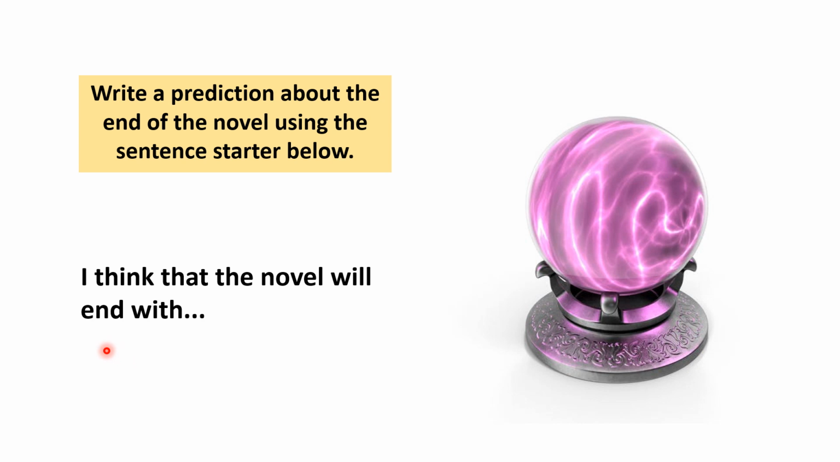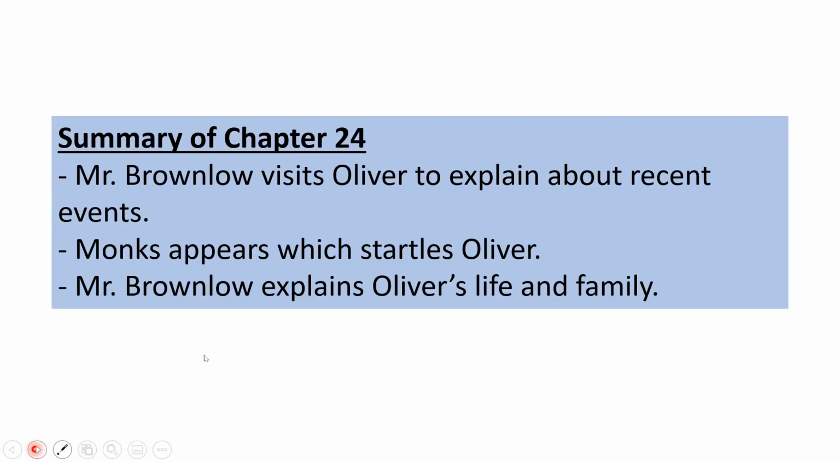Okay, if you're back, that means you've written your prediction. So let's look at a summary of chapter 24. Mr. Brownlow visits Oliver to explain about recent events. Monks appears, which startles Oliver, and Mr. Brownlow continues to explain about Oliver's life and his family. I haven't included too much in the summary today because I don't want to spoil it for you before we start reading.